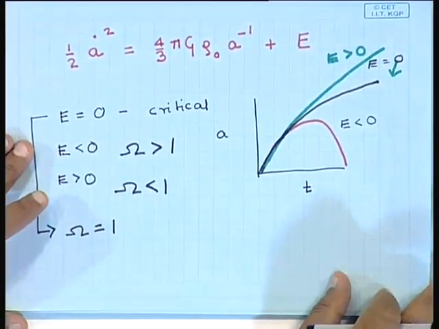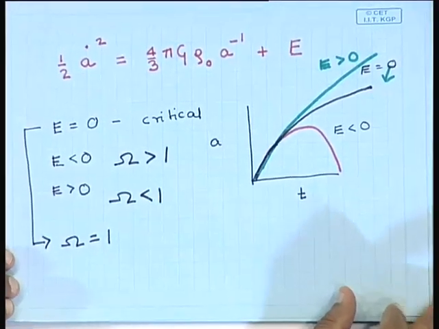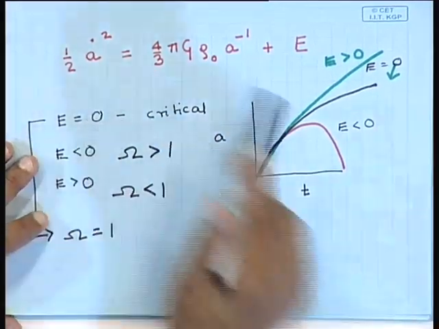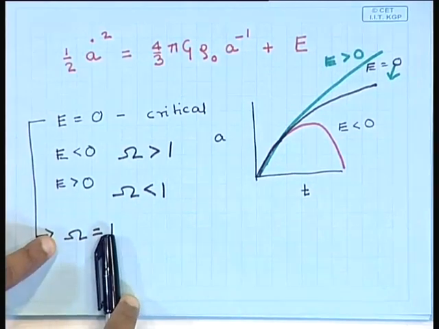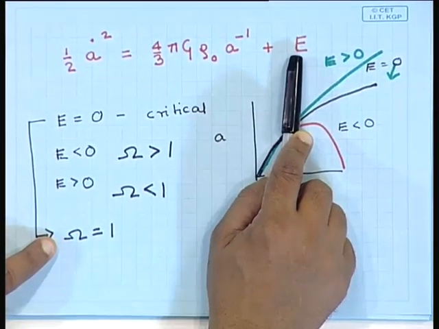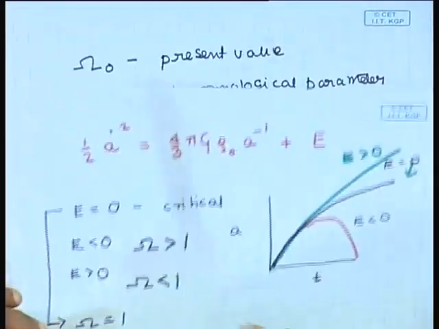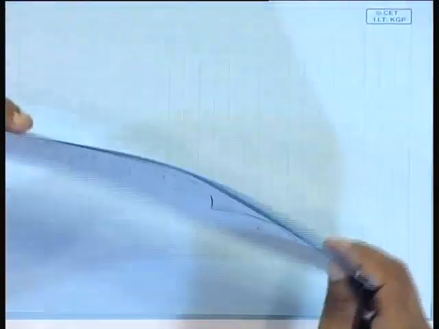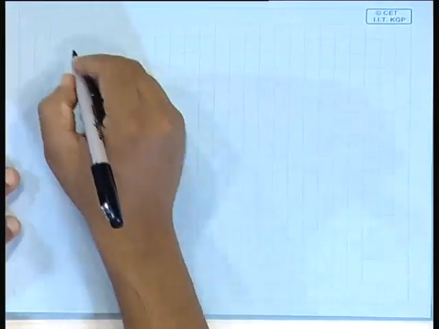Now, let us work out the cosmological solution in the situation where omega is equal to 1. That is quite simple. Omega equal to 1 corresponds to E equal to 0. So, if E equal to 0, the equation that we have now becomes half.